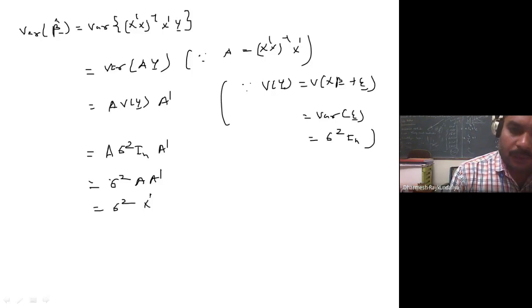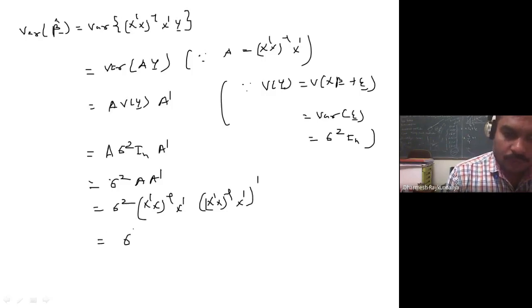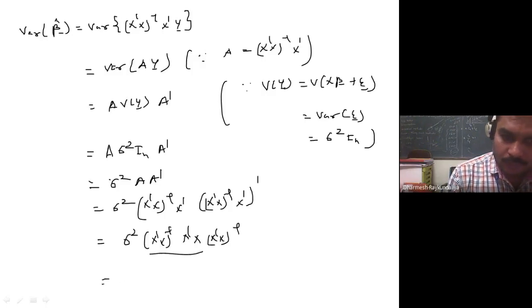A is X transpose X inverse X transpose, and for A transpose we need to take the transpose of this quantity. Of course we know that (AB) transpose is B transpose A transpose. Taking the transpose, X comes in front, and because X transpose X is a symmetric matrix, its inverse is also symmetric. So this is nothing but the identity, and it is sigma square X dash X inverse.